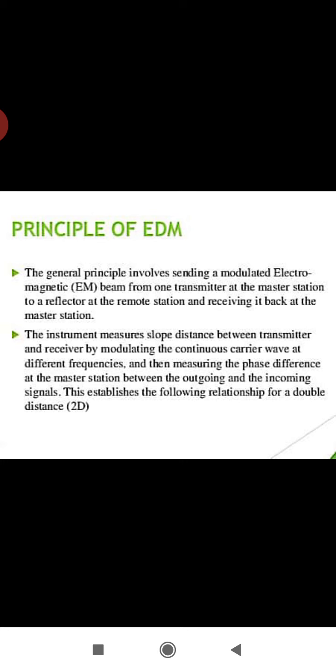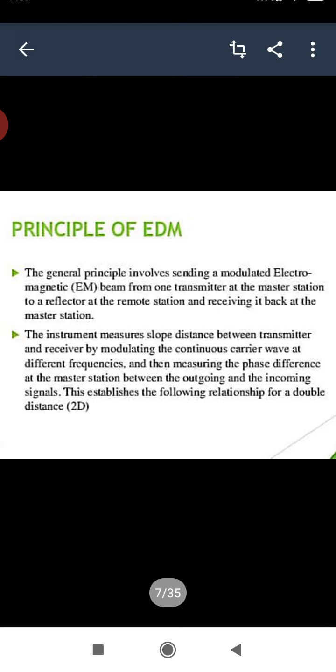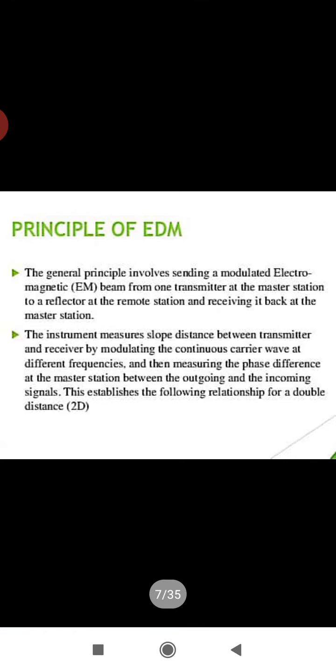Now it means generation, propagation, reflection and subsequent reception, where the nature of the reflector depends on the type of electromagnetic wave you are using. Based on that you can easily choose the type of reflector.